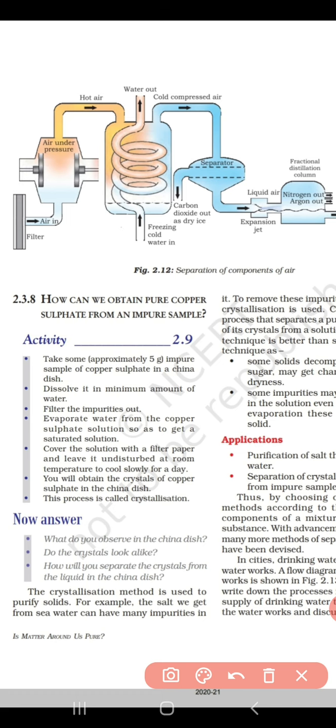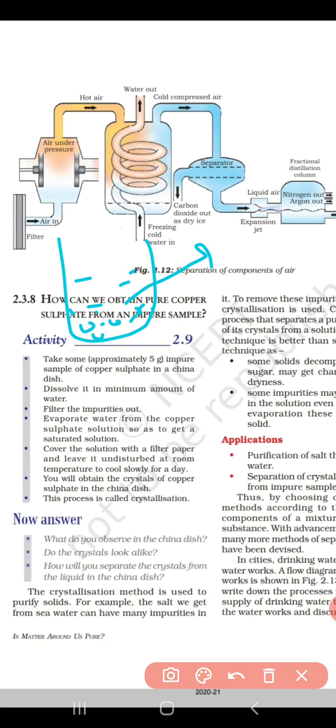Up to all the distilled water which we added is totally evaporated. We have to heat it until all the water we added has evaporated. Now in the beaker, after evaporation of water, only the crystals of copper sulfate remain.